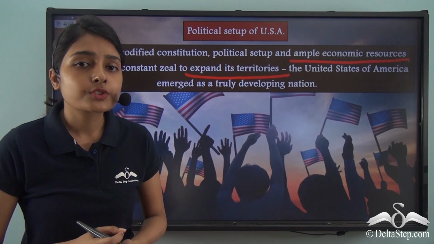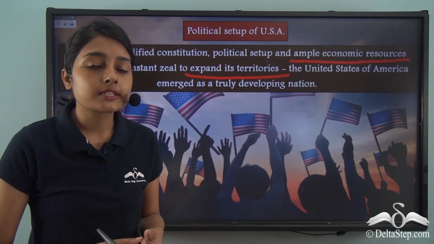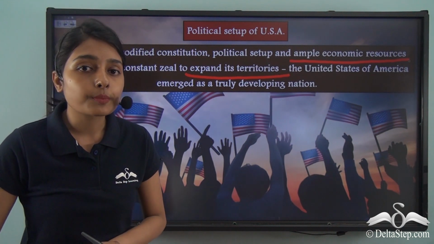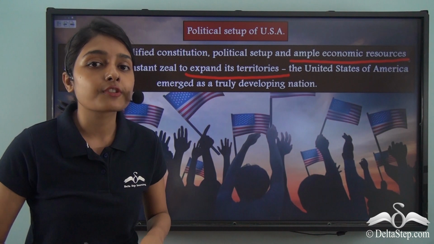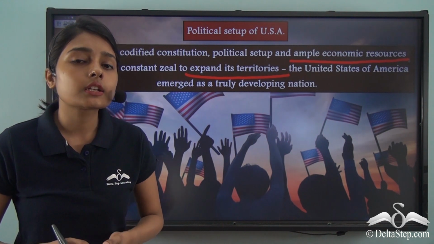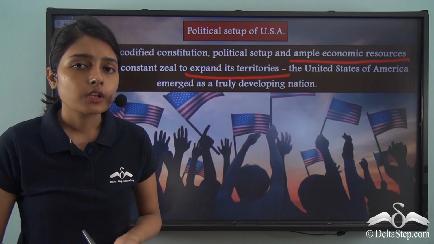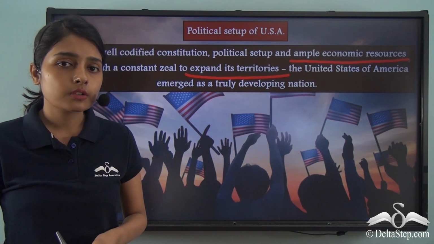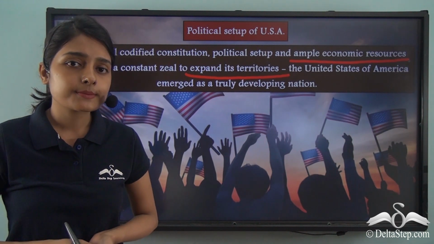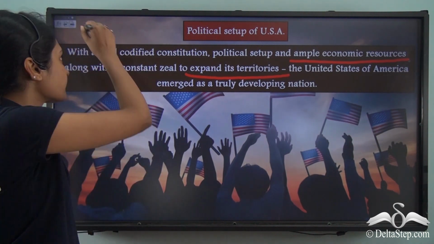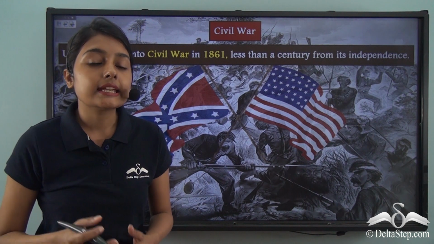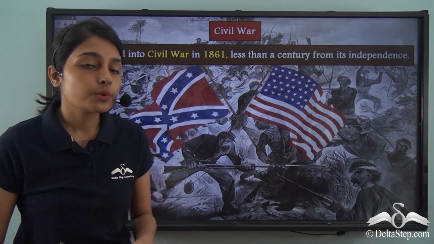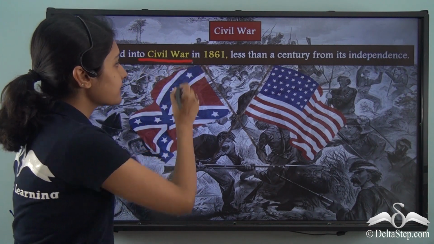But you will be surprised to know that this prosperity, this glorious state that came to the United States of America after its independence from British colonial rule, did not last for long. This must have left you wondering, why did it not last for long? What happened after this? This is because after nearly 80 years of political stability, of prosperity, the US now plunged into civil war.